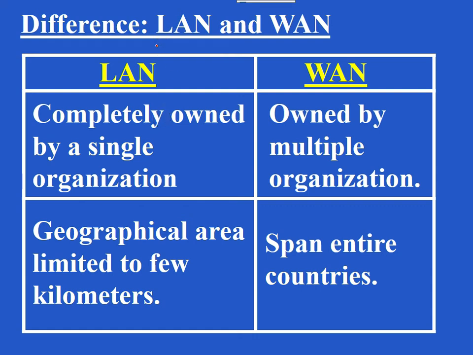Difference between LAN and WAN. First, you can start with full form. Full form of LAN is local area network and that of WAN is wide area network. Remember, full form is not part of difference.